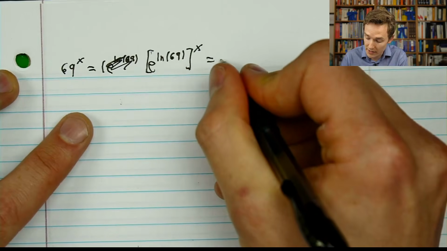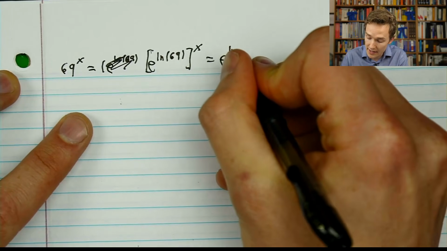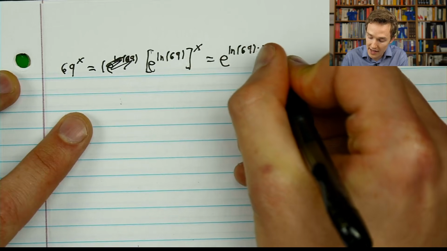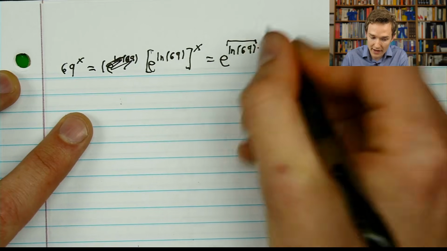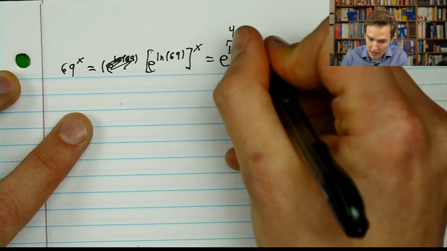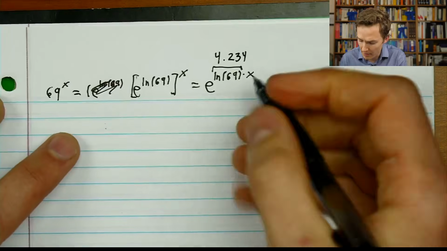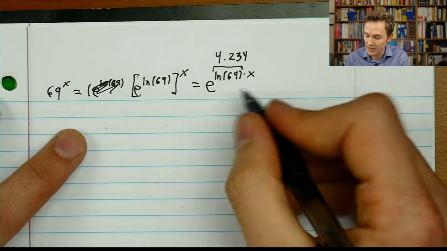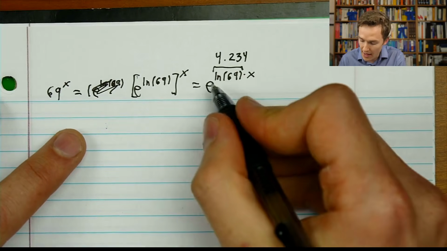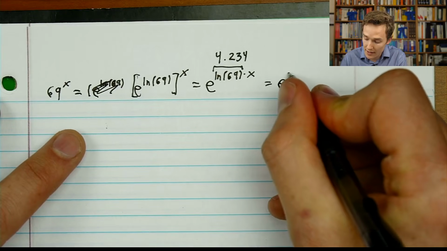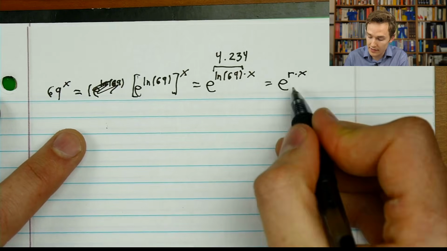And by the rules of exponentials, this is the same thing as e to just some constant, whatever the natural log of 69 is, times x. So I could replace that with a constant, which happens to be around 4.234, as any mathematician will be able to tell you, a well-known constant of nature, the natural log of 69. And the point here is that this just looks like e to some constant times x.